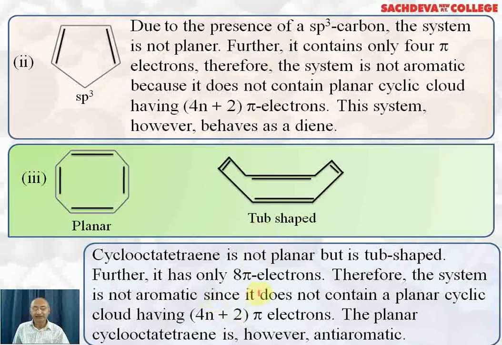And secondly, it has 8 pi electrons, and it should have 6 pi electrons or 10 pi electrons to be aromatic. So it is not aromatic because it does not have 4n plus 2 pi electrons. The planar cyclooctatetraene is, however, anti-aromatic, the planar one.